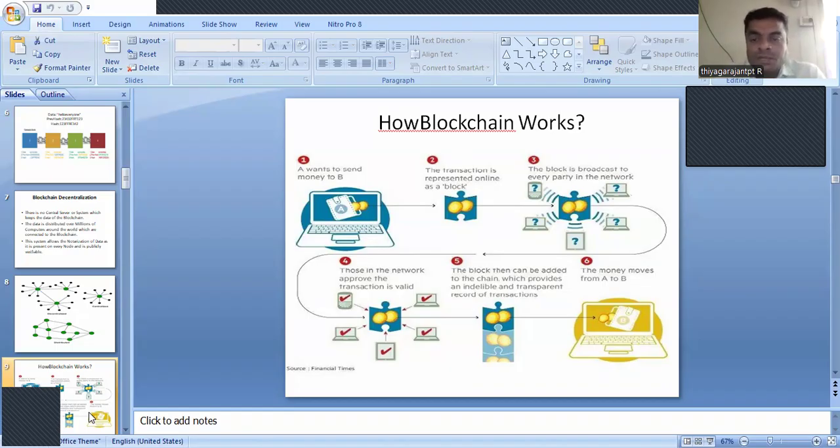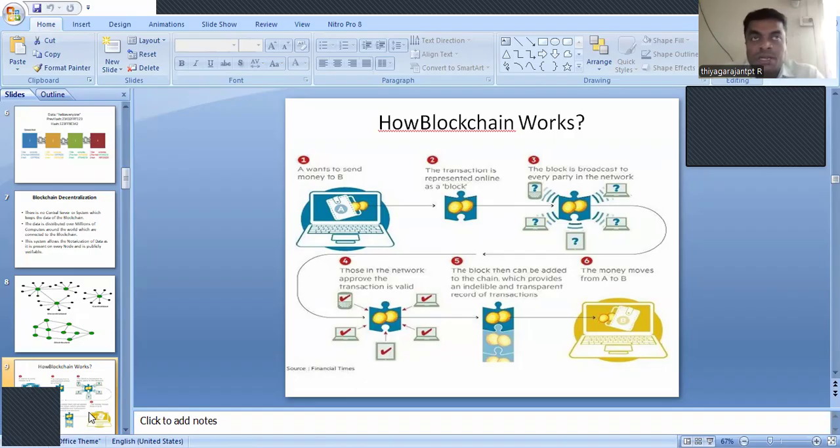As I said before, the transaction will be verified and viewed by all the members, all the participants available in the community. So the block is broadcast to every party in the network, and those in the network have to approve the transaction also.